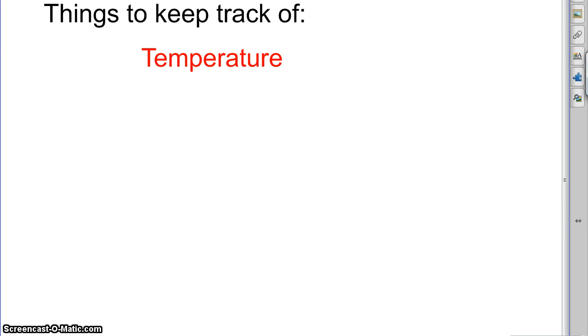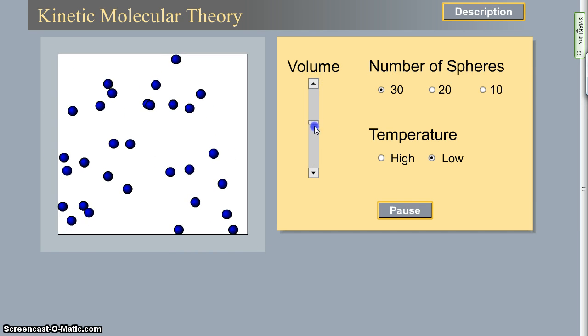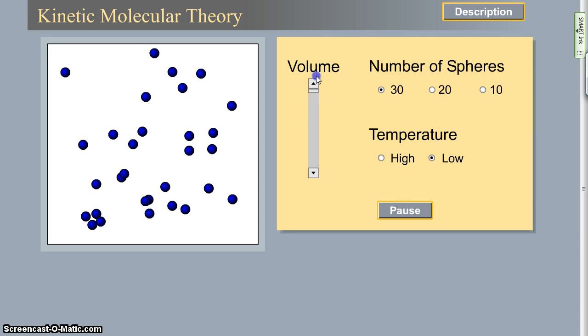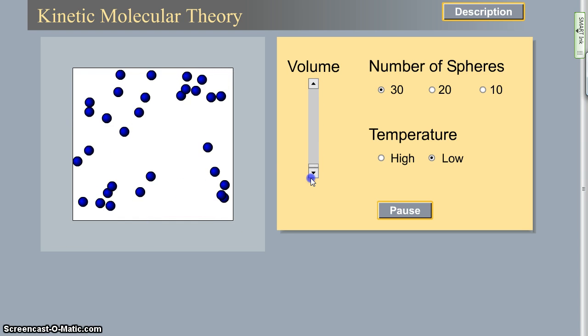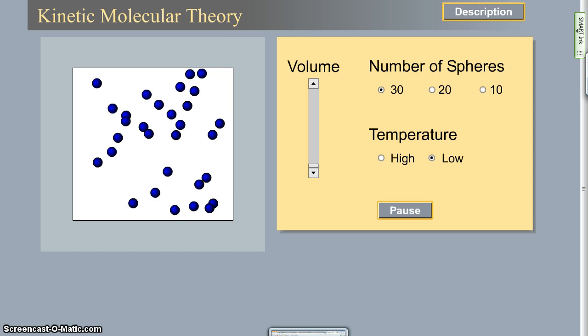The next thing we can look at is volume. We can actually change the volume here with this little drag arrow. We can make things smaller. We can make the size of the box, not of the molecules, but of the box. We can change the size of the box that they're in with that.